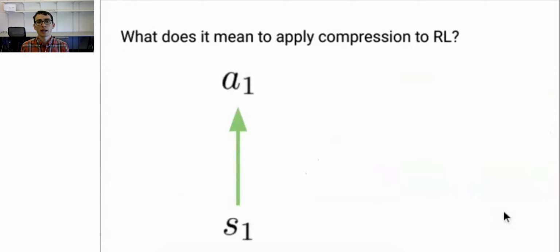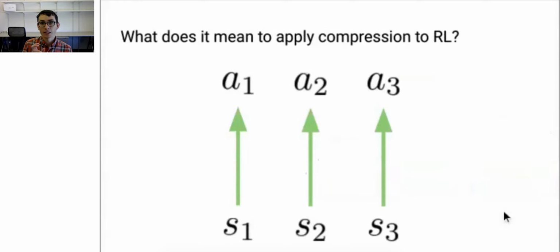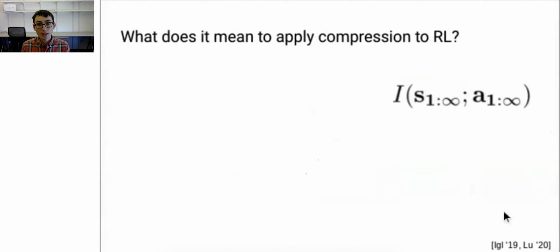So what would it mean to apply compression to reinforcement learning? We will look at the input-output relationship between states and actions, and we want the actions to be a simple function of the state. Importantly, we'll look at not individual states and actions, but rather the entire sequence of states and actions. And in fact, we want the agent's temporally extended behavior to be simple. We will measure compression of the policy using the mutual information between sequences of states and sequences of actions. The degree of compression will depend on the data distribution. And in the RL setting, the agent actually gets to choose the data distribution, so the agent may change its behavior to become more compressible.